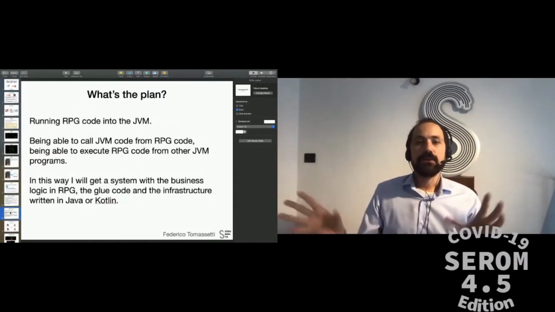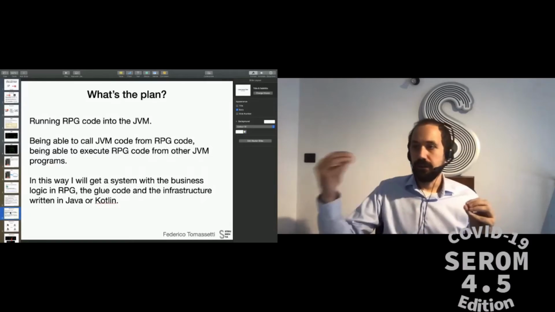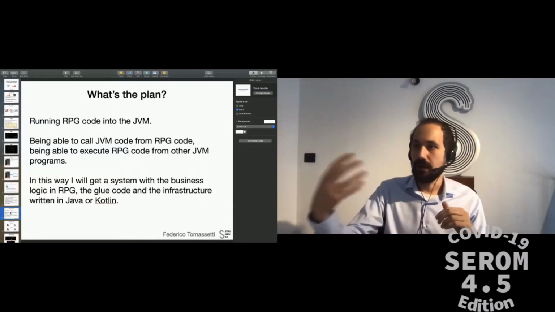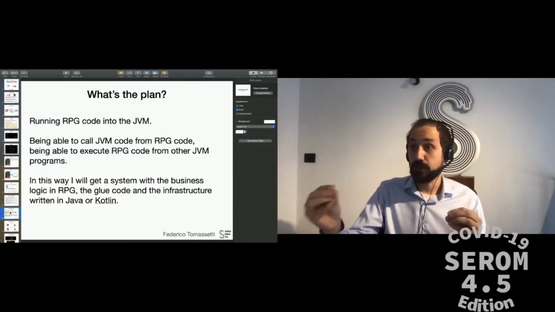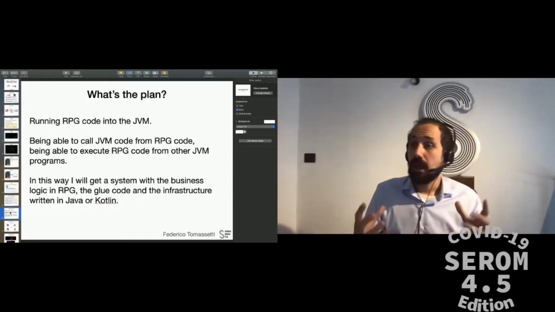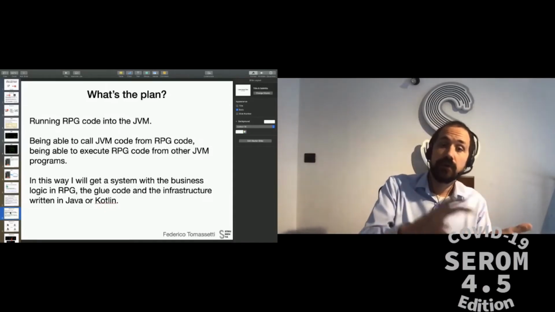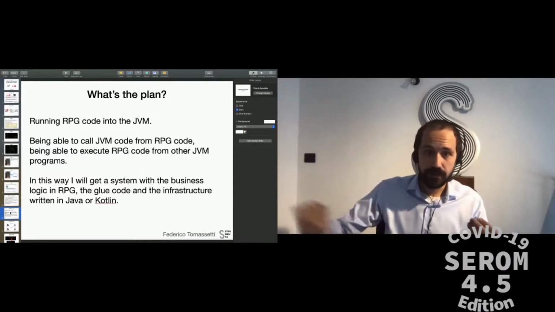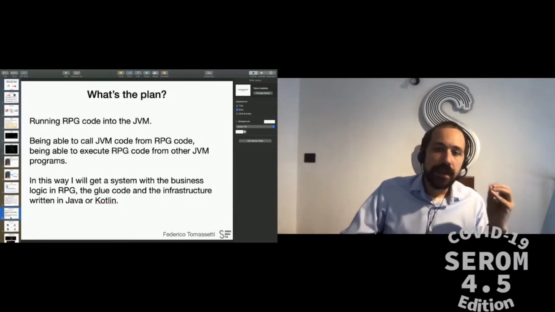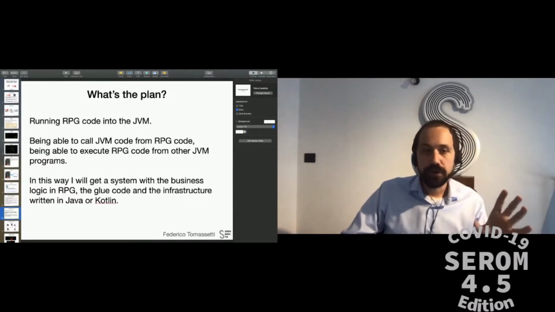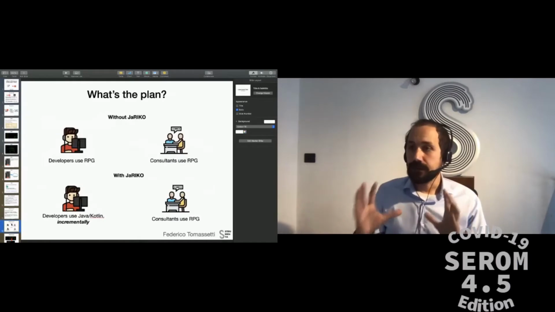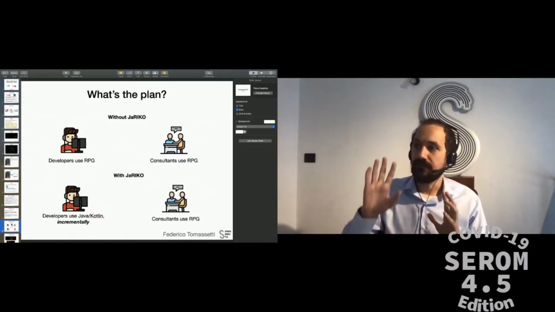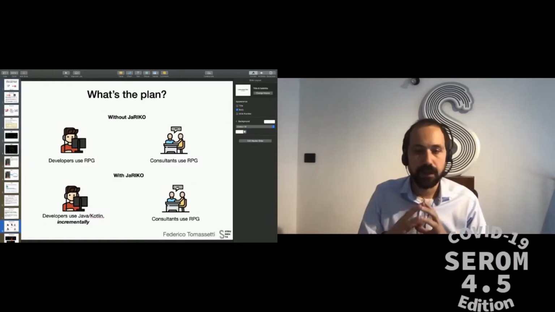So our plan is to run RPG code in the Java virtual machine, and we can write programs in Java or Kotlin and be able from those programs to call RPG code. And conversely, we want to be able to call from RPG code programs that we've written in Java and Kotlin. In this way, we can get a system where the business logic is written by consultants in RPG. They know RPG, they know how to use it, they have tons of libraries for solving the business problems, and they're okay with it.